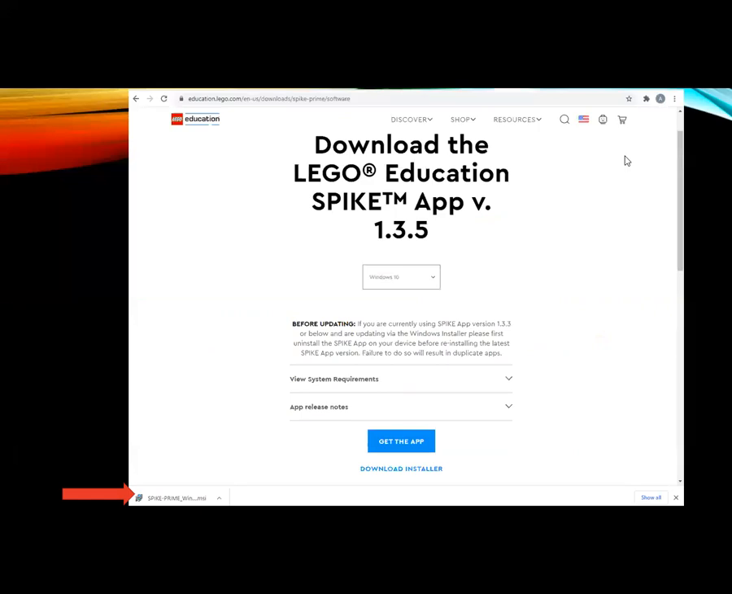And after you've downloaded it, on the bottom left of your screen, you'll see Spike Prime down here, and you need to press it and open it in your files. So the download you need to request is this one, the download installer, but you can also just go get the app.